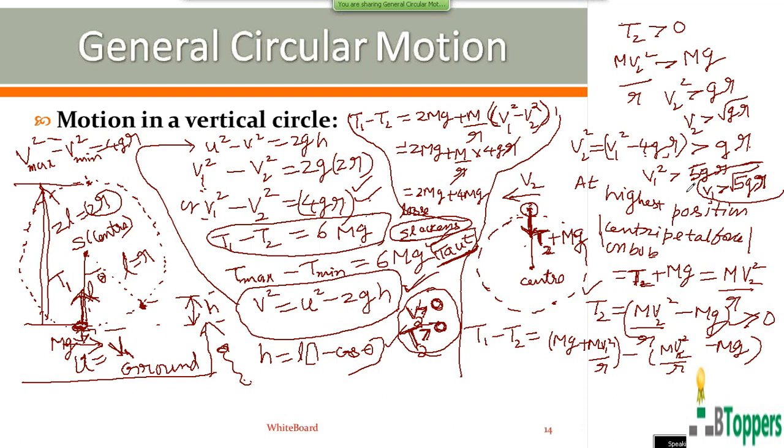So next I am going to summarize the whole discussion I have done so far about motion in a vertical circle. I would like to summarize the entire discussion. I am going to show you the notes for the discussion which I have done so far, motion in a vertical circle. So those who are writing the notes, get ready with your notebook and pen. I am going to show you the notes for motion in a vertical circle and also summarize all the conclusions.